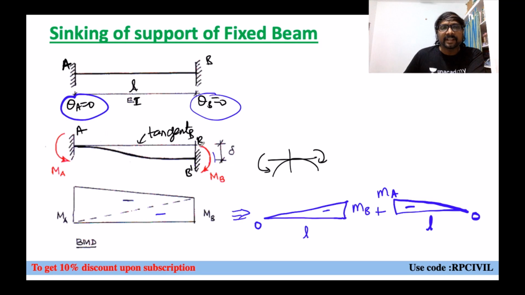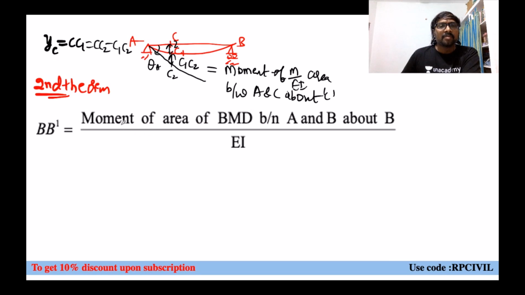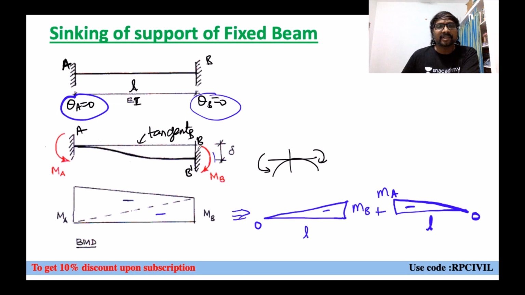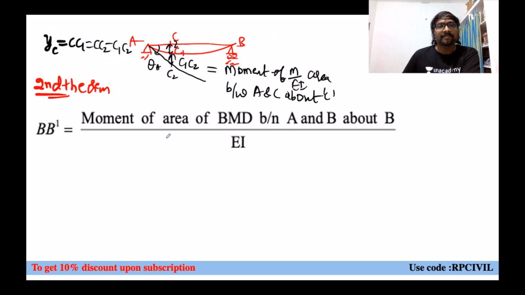Where is the ordinate? The ordinate is there at B. So the moment of area of the M by EI diagram about B only we have to calculate, right? Now, the moment of area of the bending moment diagram between A and B about B. Why about B? Because this ordinate is about B only. No? Tangent is drawn at A. So between A and B, divided by EI. That is BB dash. So what is BB dash? You can say delta.